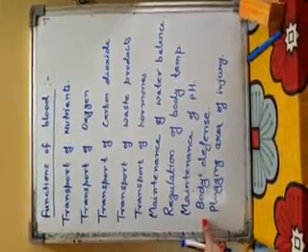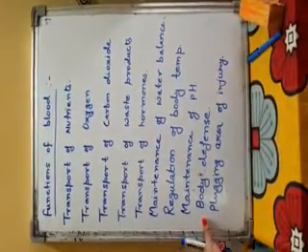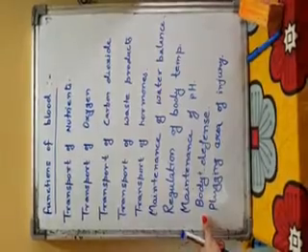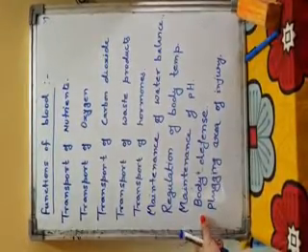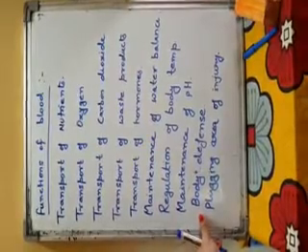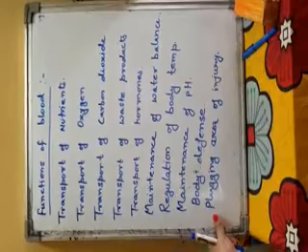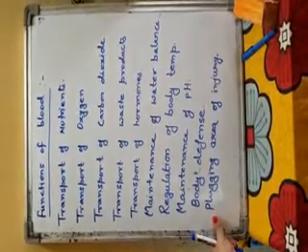Blood helps in body defense as it has WBC for defensive mechanism, and it prevents our body from various germs, pathogens and infection.